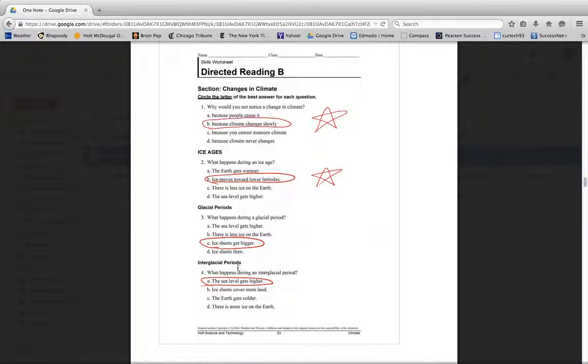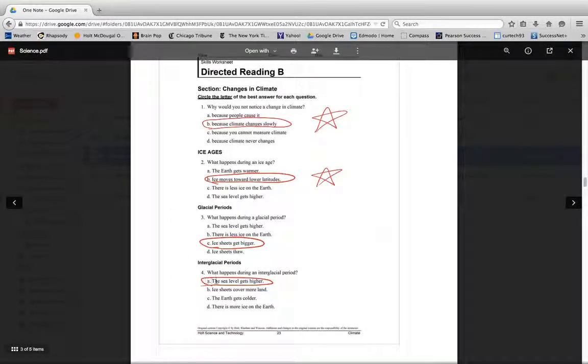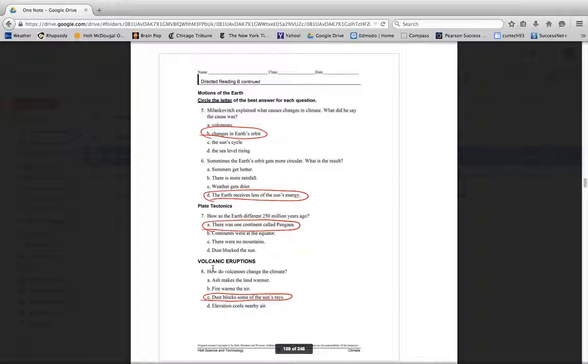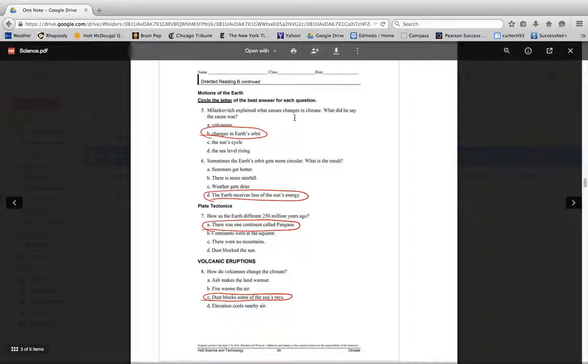In an interglacial period, the sea levels get higher because some of the ice melts, and that water gets back into the ocean and causes the sea level to rise. Right now, we are living in an interglacial period. So we are actually living in an ice age, just the interglacial part of it. Weird.